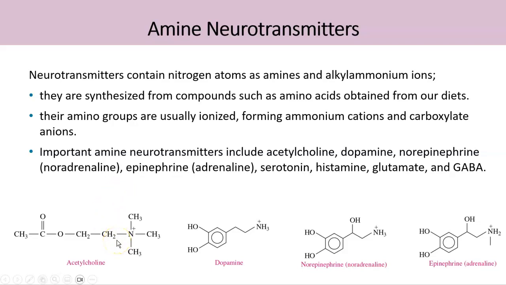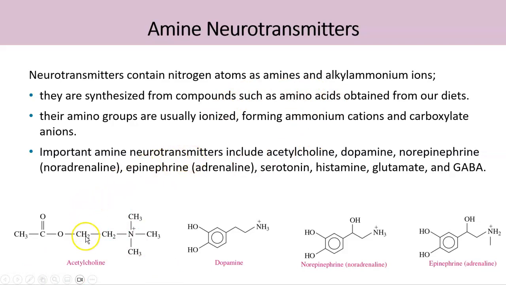Most of these are alkyl ammonium ions, and neurotransmitters are actually synthesized from a compound called amino acid. Amino acids contain an amine group and a carboxylic acid group, and these are actually the building blocks of proteins. The amino acids can be built up in our body, or they can be obtained from our diets. So these amino acids will convert to neurotransmitters.